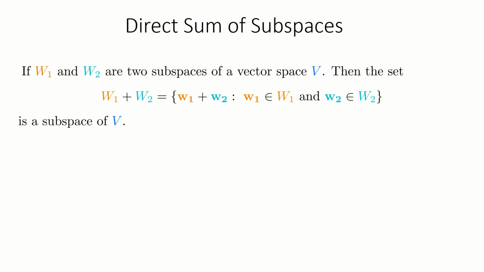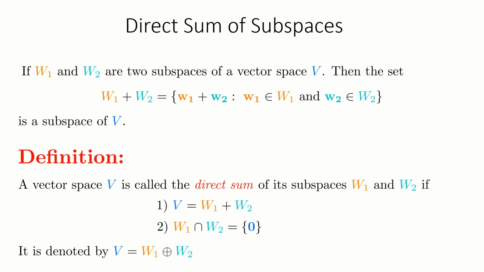Now we will see what is meant by the direct sum of two subspaces. A vector space V is called the direct sum of its two subspaces W1 and W2 if V is equal to W1 plus W2, that is, every vector of V can be written as the addition of two vectors where the first vector belongs to W1 and the second vector belongs to W2. And the second condition is that the two subspaces W1 and W2 have no common element except the 0 vector. V is a direct sum of W1 and W2 is denoted by W1 circled plus W2.